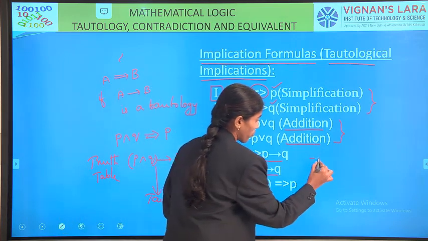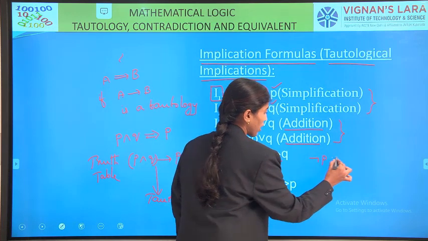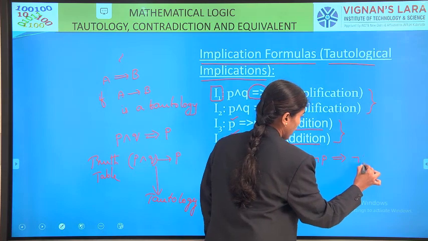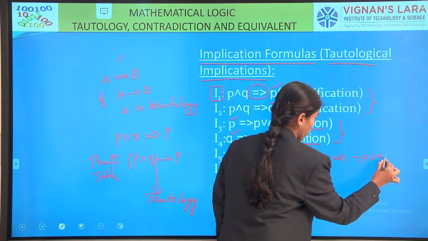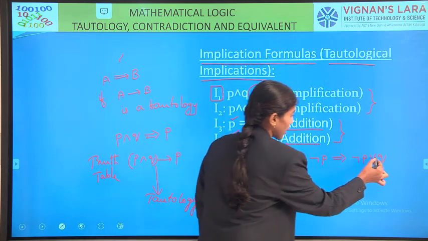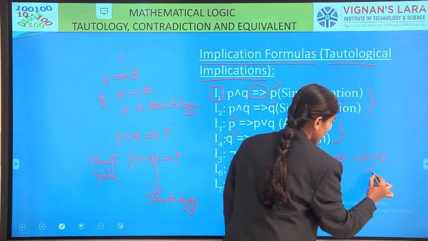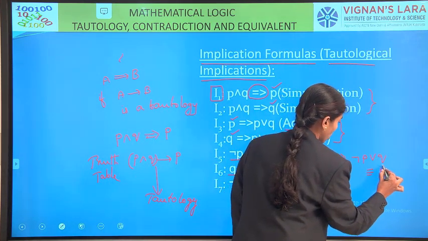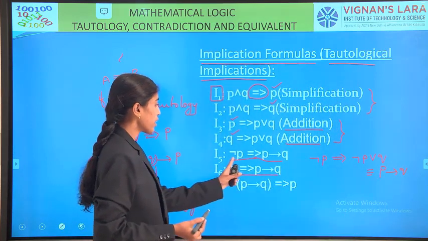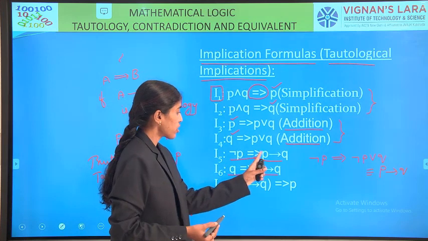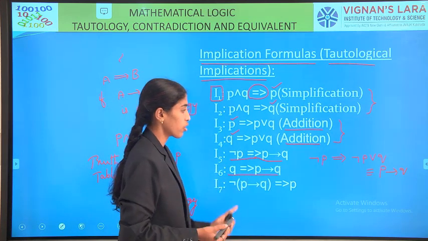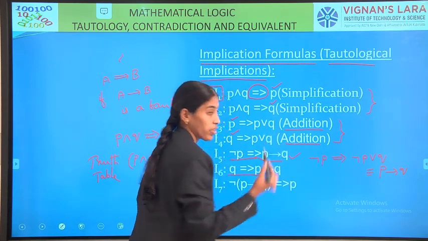See here, negation P implies, we can write it as negation P or Q by using the addition formula, because negation P or Q is equivalent to P conditional Q. So we get negation P tautologically implied by P conditional Q. We get the first one.